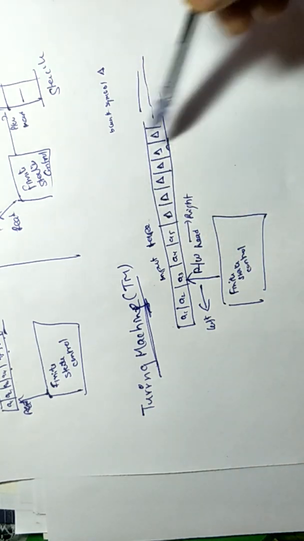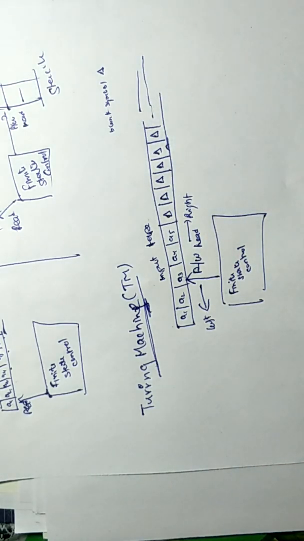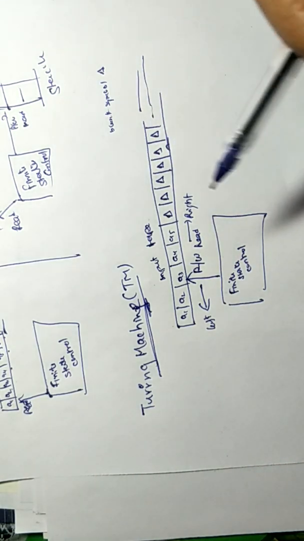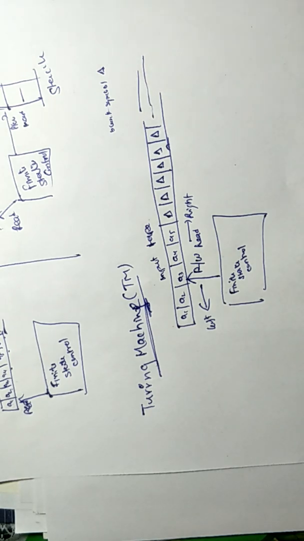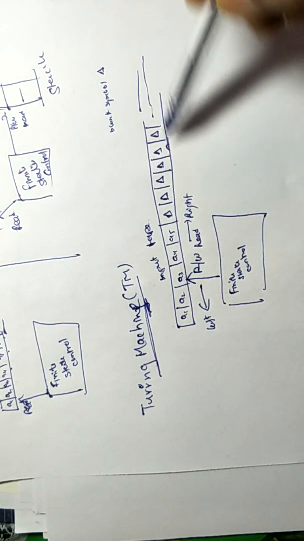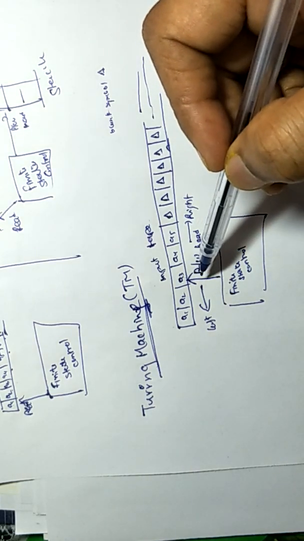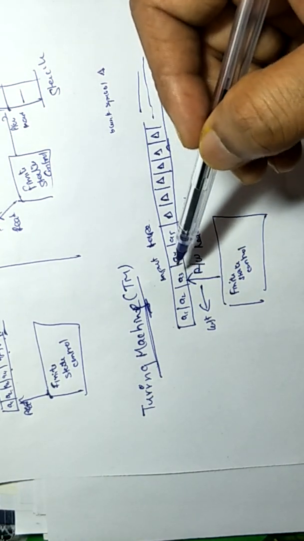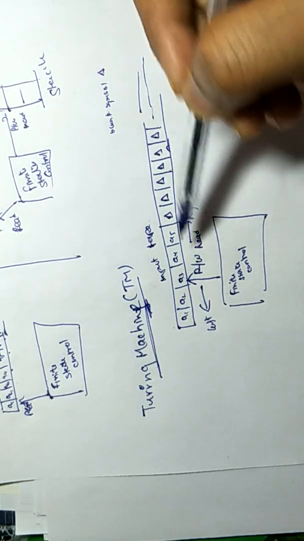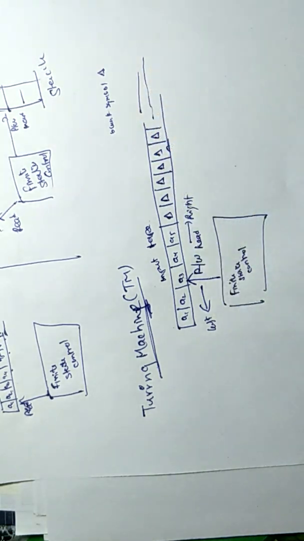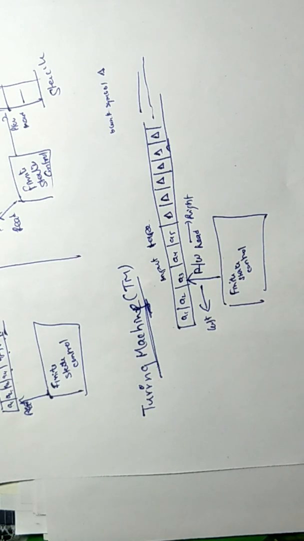So this tape itself works as a memory. We do not need one stack, two stacks, or any stack. This tape is an infinite memory. So this head is a read-write head. It can do anything over this, and it can move in the left direction and the right direction. It makes the Turing machine special.